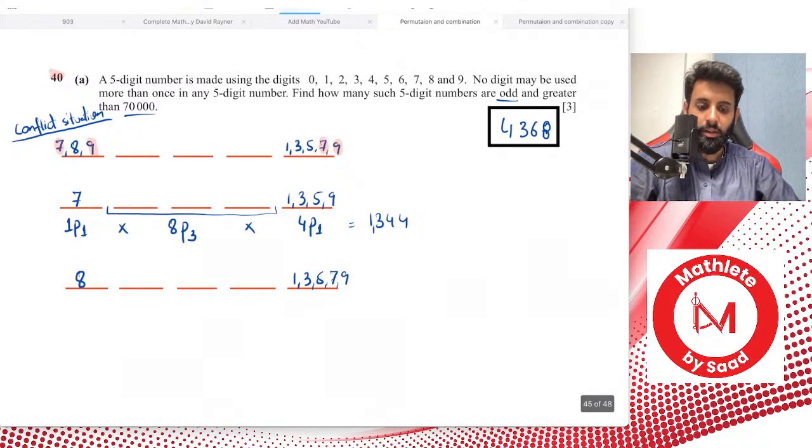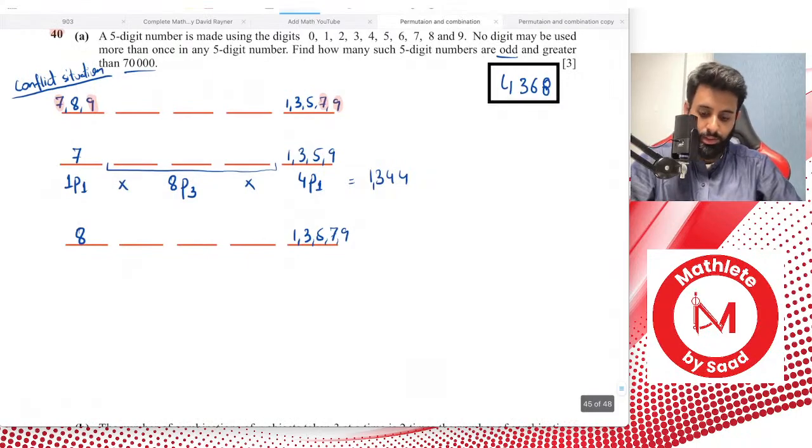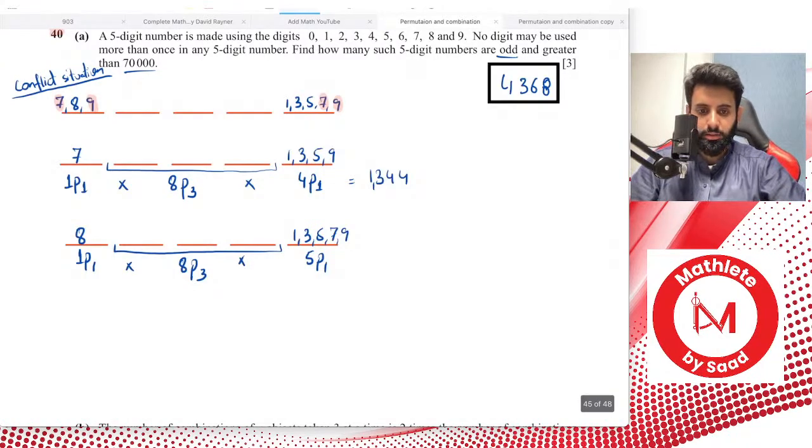Now we have 5 options to choose from for the last digit. So in the first place it's 1p1, in the last place it's 5p1, and in between anything goes, so that's 8p3.